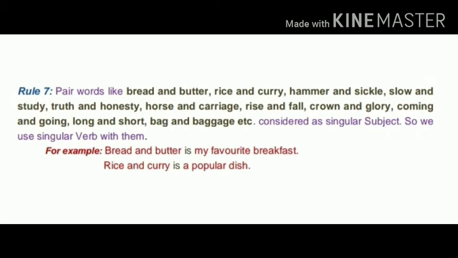So for example, bread and butter is my favorite breakfast. Here we consider bread and butter as a singular noun, so we use a singular verb with this. And next example is rice and curry is a popular dish.